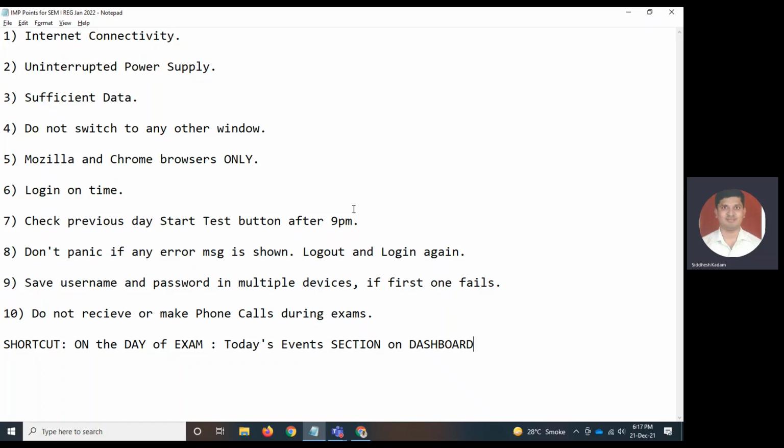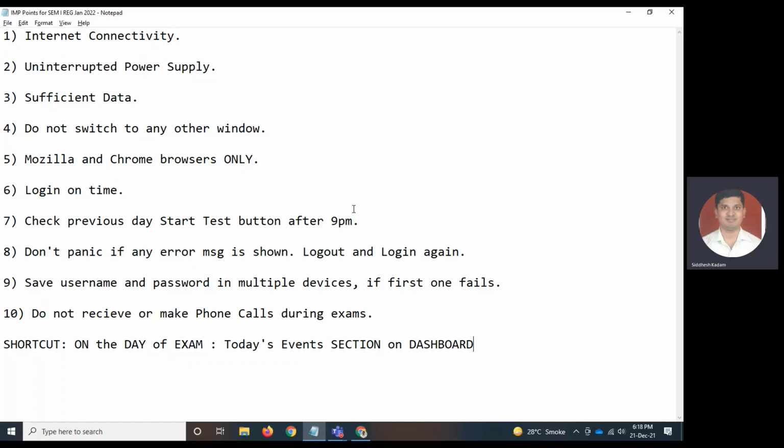On the previous day of the exam, after 9 p.m., check if you can see the Start Test button. During the exam, if there is any problem with the network connectivity, you might get some message: Something went wrong. Do not panic. Close the browser, log out and log in again. All the questions that you have previously answered will be saved and you will start from the next question.